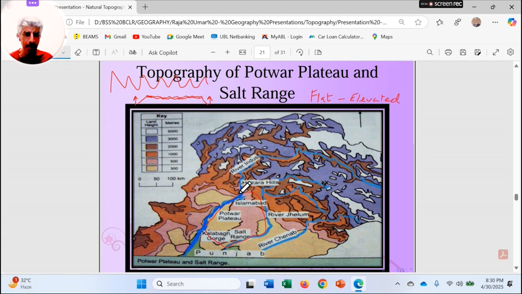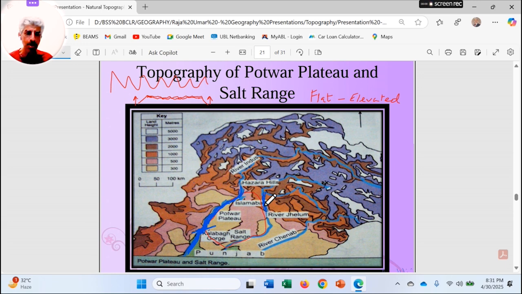River Indus enters Punjab at Attock region and flows southwards, passes across the western border of Pothwar Plateau, and comes to Kalabagh, Mianwali, where Kalabagh Dam was supposed to be constructed. Then it goes downwards towards the border of Punjab and Khyber Pakhtunkhwa.